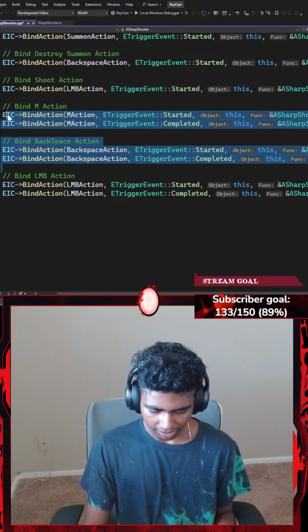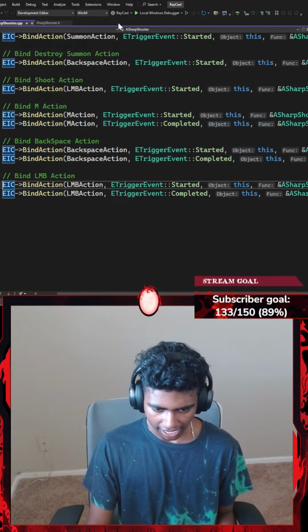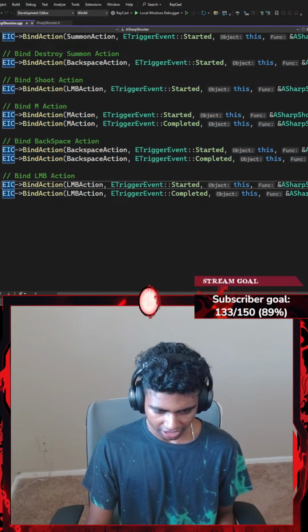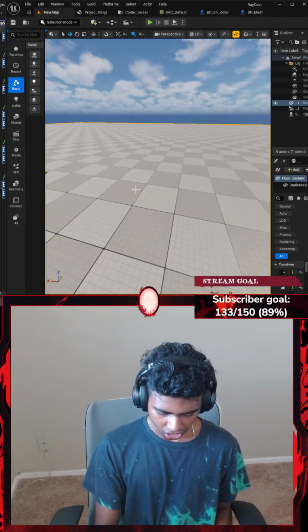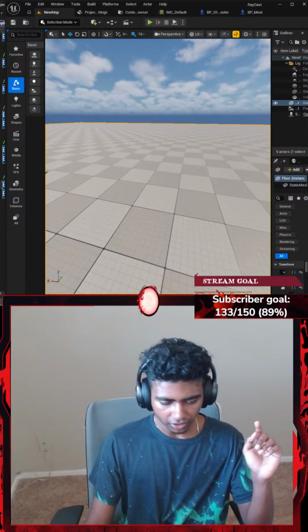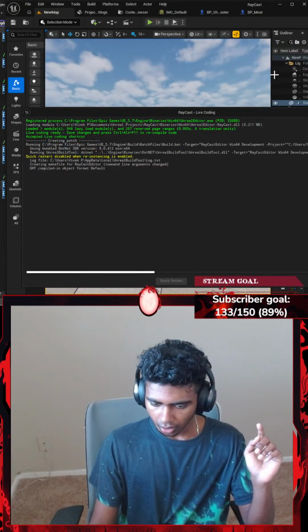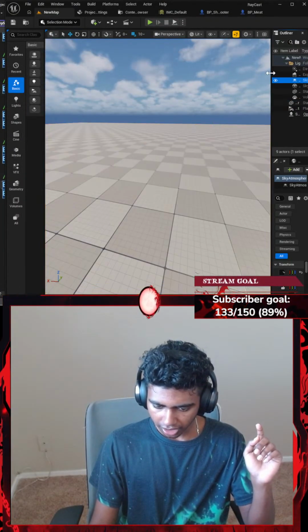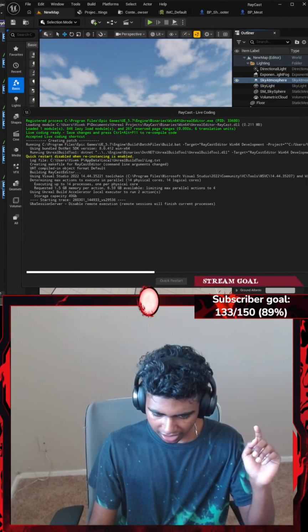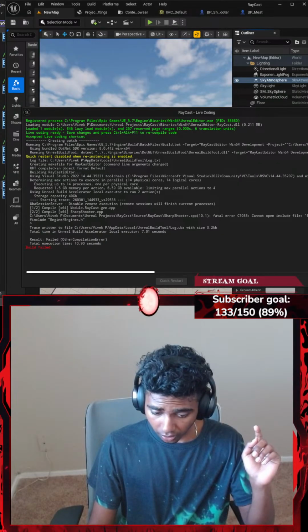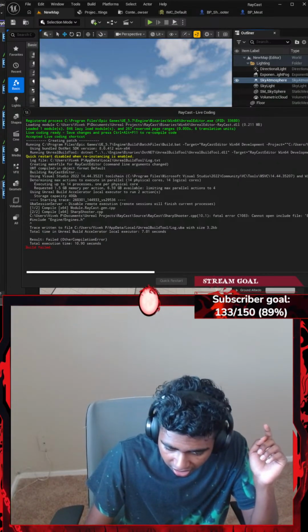Now that I'm done with this, I'm going to hit Control S to save the code and let's say get my Unreal Engine up here. There we go, and then I'm going to hit Control Alt F11 to compile my code real quick. Let's get my live coding here. While it's compiling, I'm going to go ahead and just get this up here. Is it done compiling or is it still compiling? Oh, it's still compiling. Build failed.